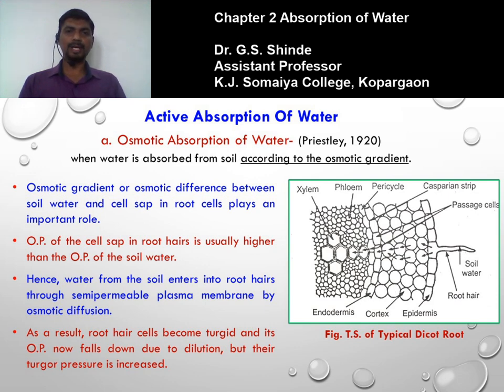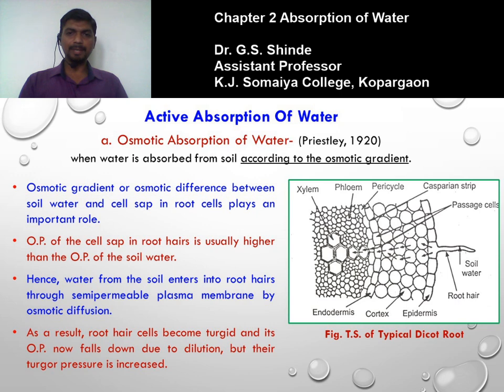This theory was proposed by Priestley in 1920. According to this theory, the osmotic gradient or osmotic difference between soil water and cell sap in root cells plays an important role. I stated previously that the root hairs are in close contact with the soil water, which is also seen in the figure of TS of a typical dicot root. Root hairs also possess cell sap, which is the other solution, and these two solutions are separated by a plasma membrane, a semi-permeable membrane. This condition fulfills the requirement of osmosis.